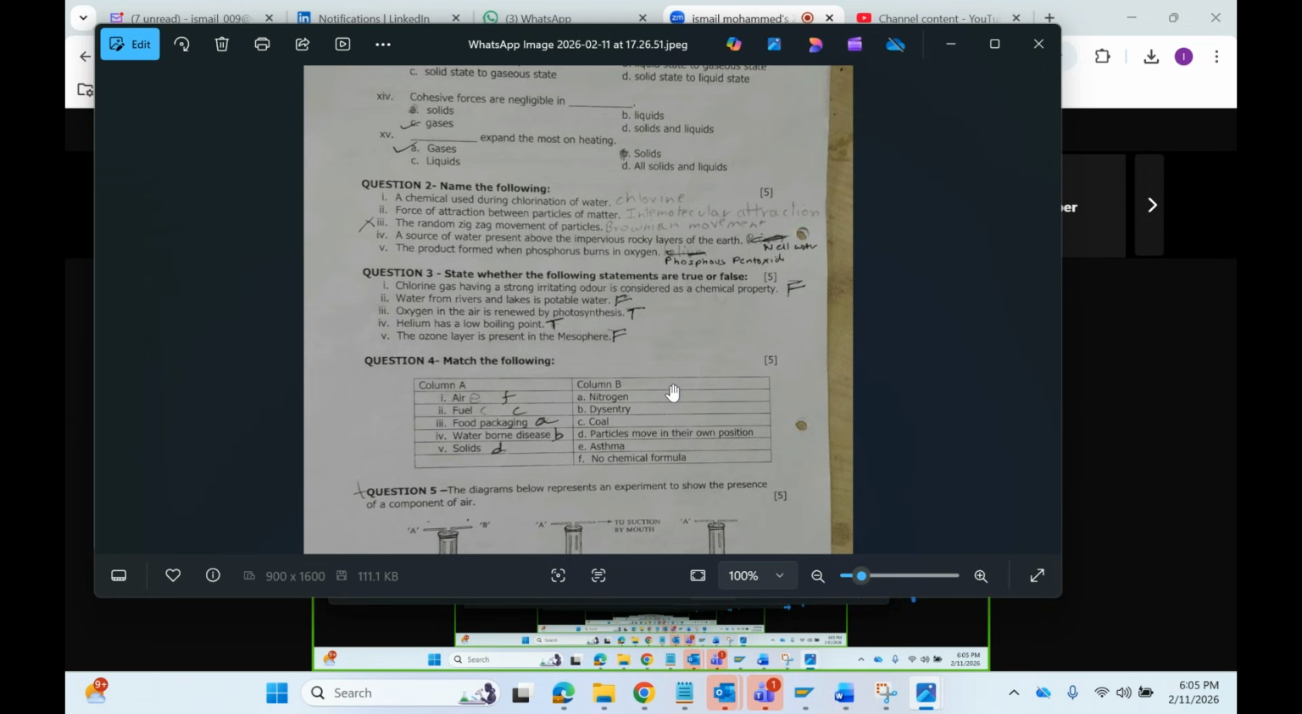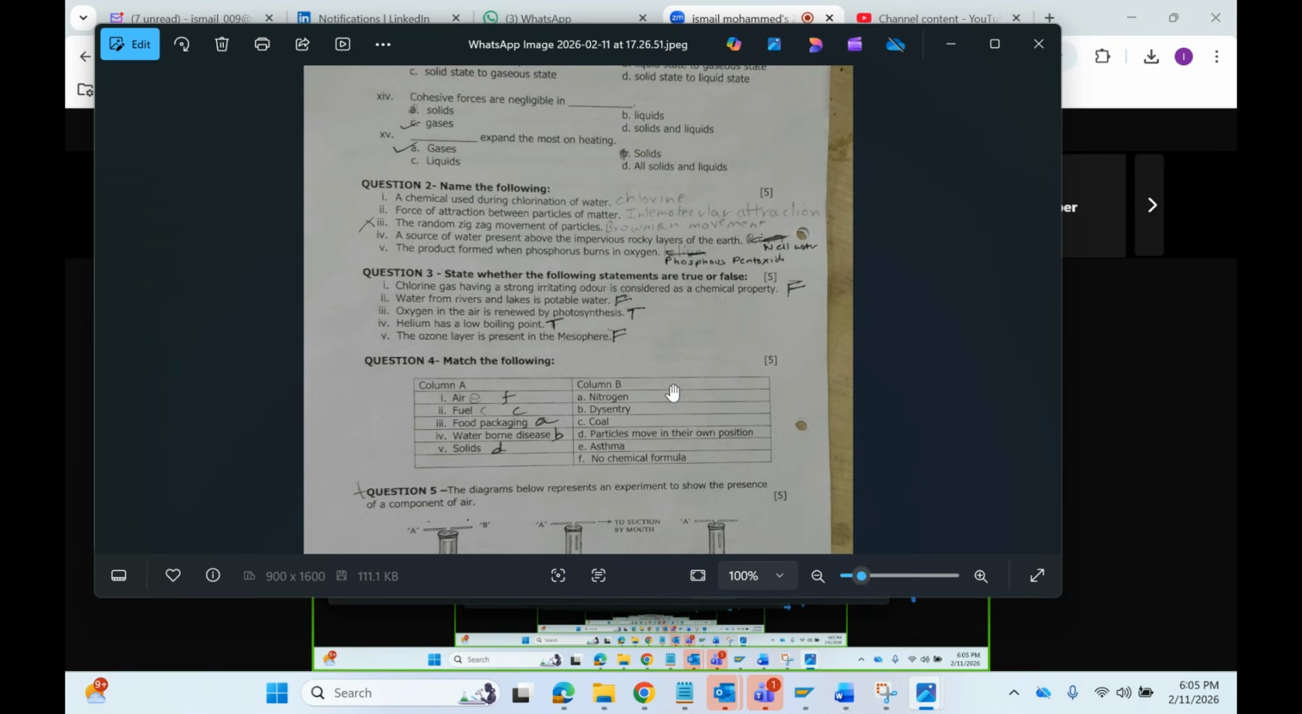The fourth one: the source of water present above the impervious rocky layer is well water. Well water or spring water is the source of water present above the rocky layers of earth. The product formed when phosphorus burns in air is phosphorus pentoxide.